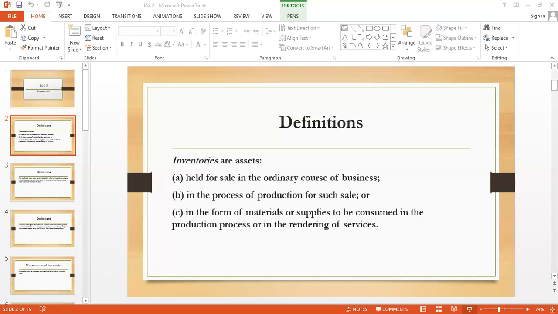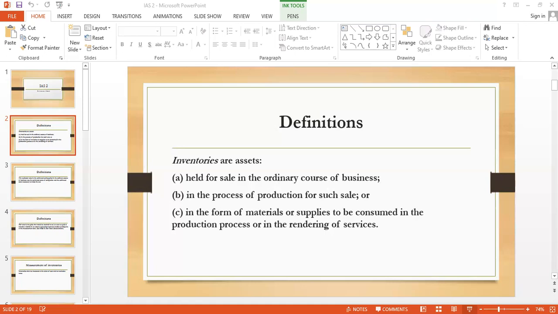Fair value is the price that you would receive when you sell an asset in an orderly transaction between market participants at the measurement date. This definition is from the IFRS 13 Fair Value Measurement. So basically, fair value is the market price, but market price which you received in an orderly transaction between market participants at the measurement date.